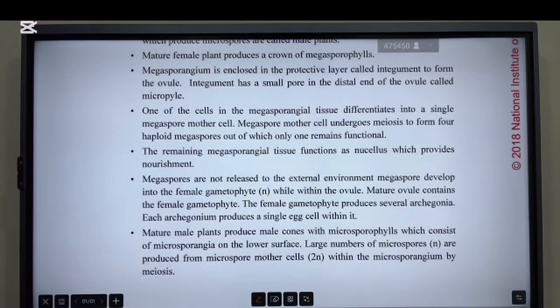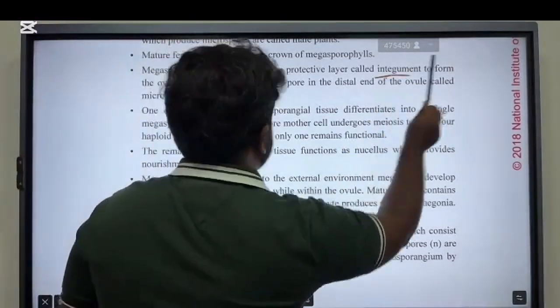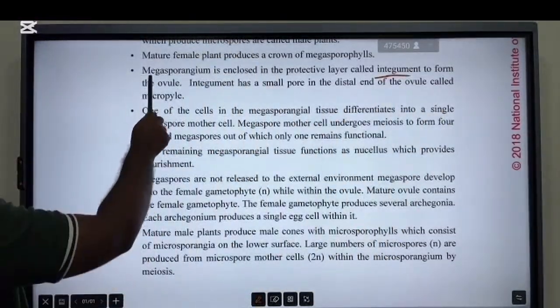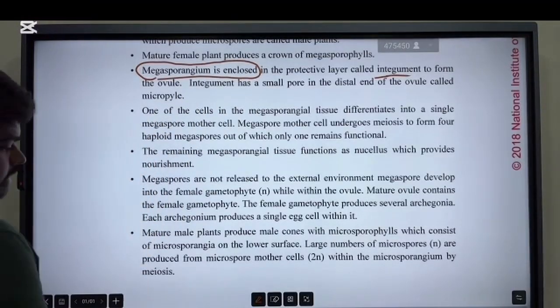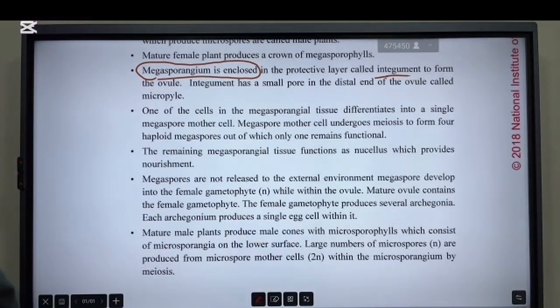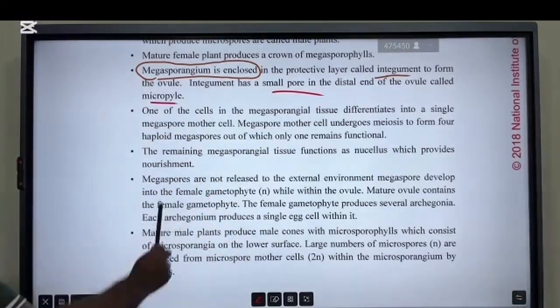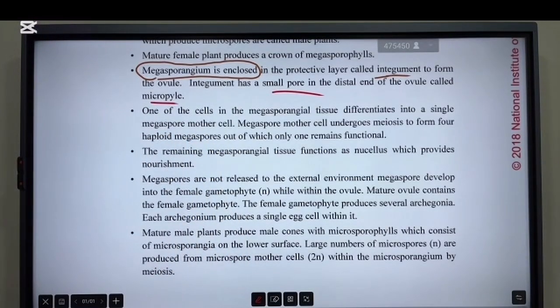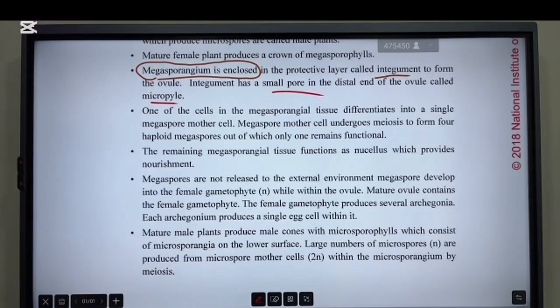Okay, so now you can understand about these layers, right? So there is a layer called integument, and the megasporangium is enclosed. I told you the megasporangium is the nucellus, in that picture. Then the integument has a small pore. You have seen that one also. That is called the micropyle.